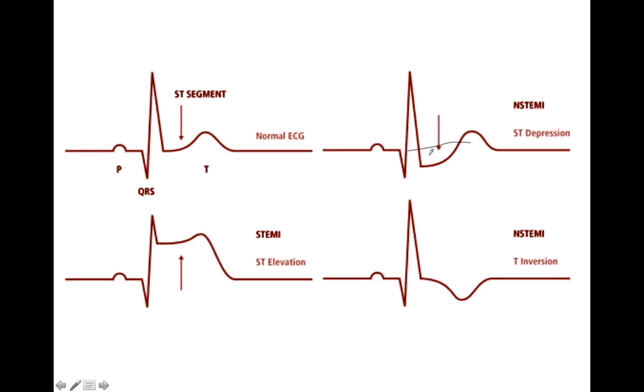The EKGs I will be taking up later in detail. Whenever you look at the EKG, you have to look at the baseline. So this is the baseline, this is the P wave, the QRS. The waves return to the normal baseline, and here it is ST segment depression. As you can see, this is the normal baseline, and there is depression of the ST segment. And this is ST segment elevation. So this is the normal baseline.